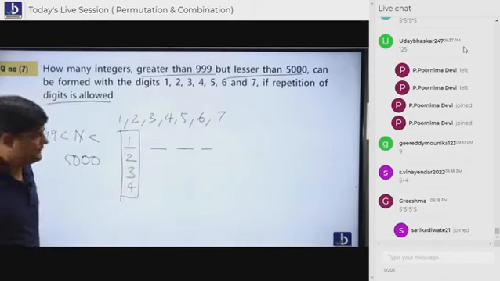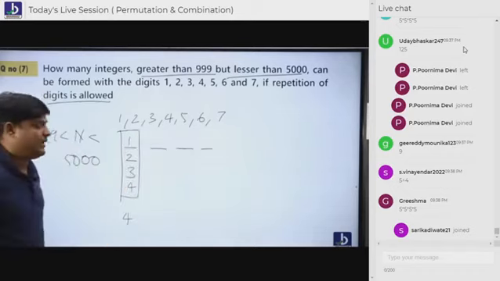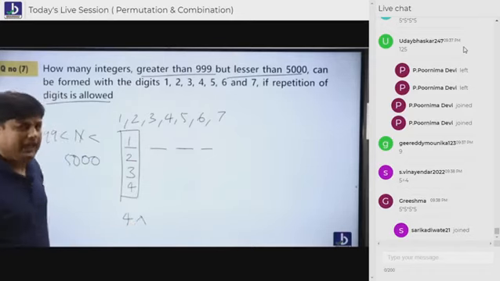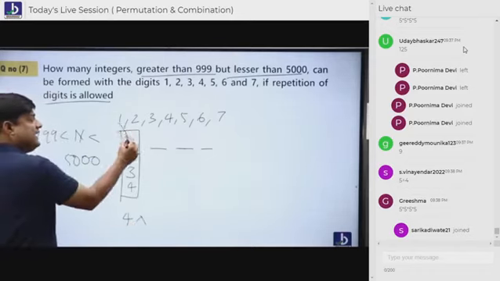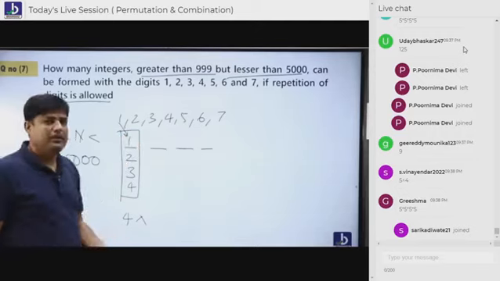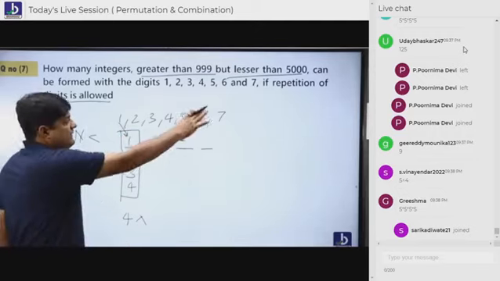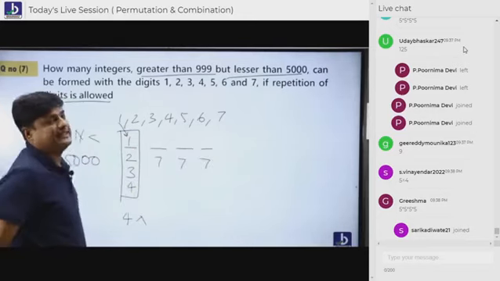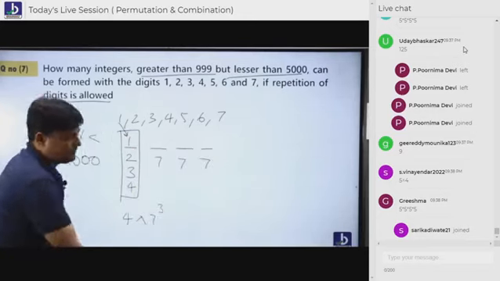So, how many cases? 4 cases. Now, allowed or not allowed? Condition: allowed or not allowed? Allowed. If 1 is sitting here, sir, 1 can be repeated. So all the 7 people are repeated once again. So the answer is what? 7 power 3.